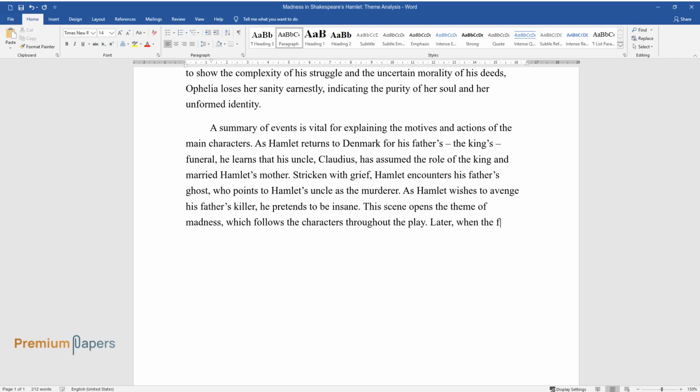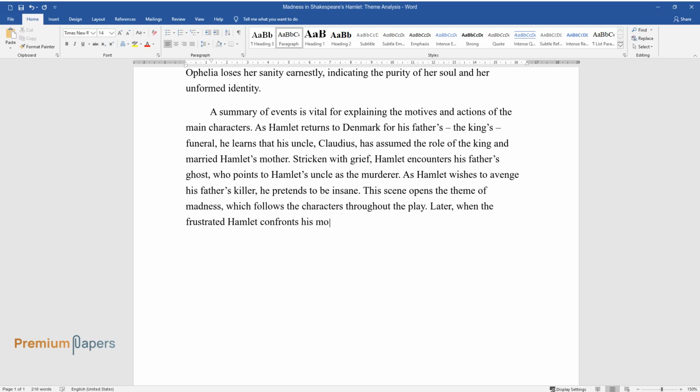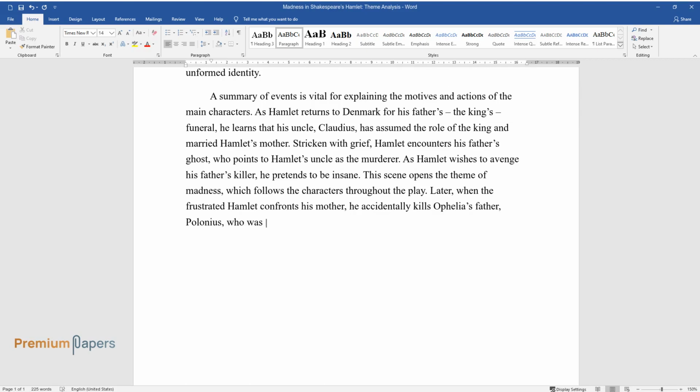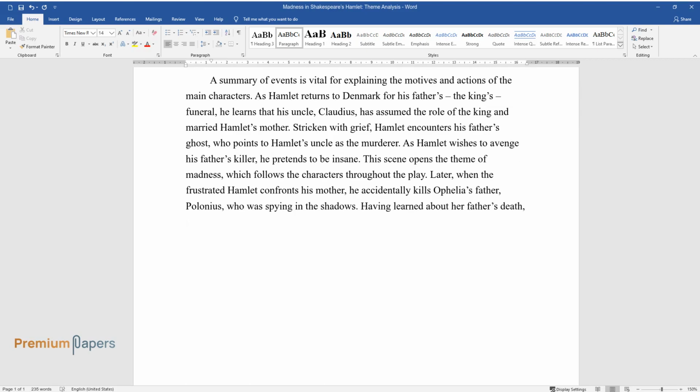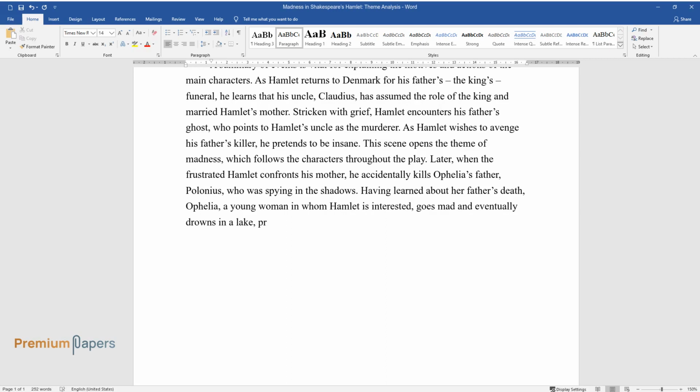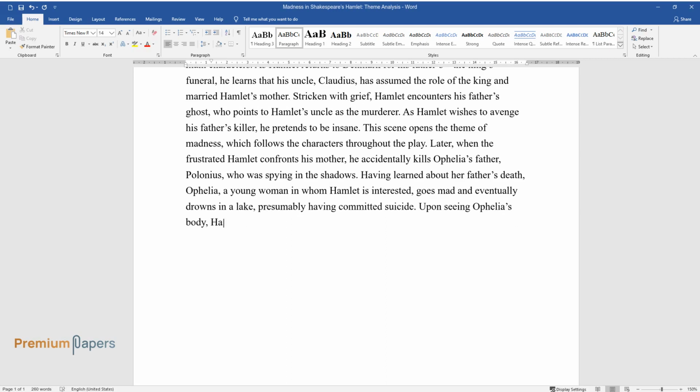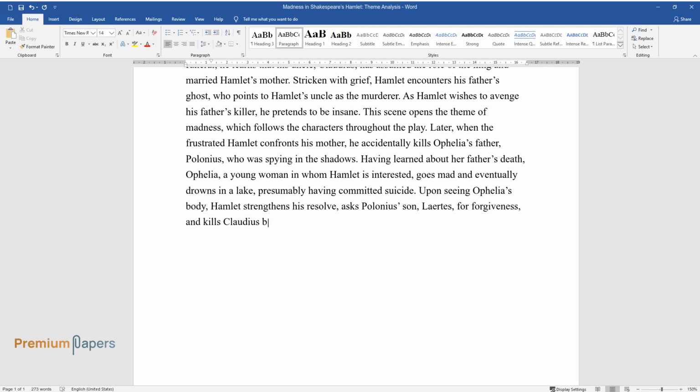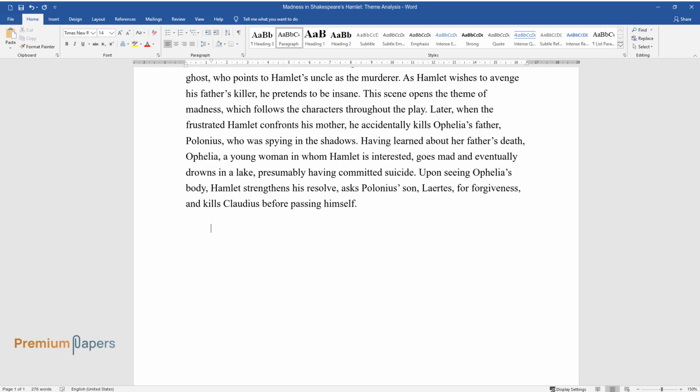Later, when the frustrated Hamlet confronts his mother, he accidentally kills Ophelia's father, Polonius, who was spying in the shadows. Having learned about her father's death, Ophelia, a young woman in whom Hamlet is interested, goes mad and eventually drowns in a lake, presumably having committed suicide. Upon seeing Ophelia's body, Hamlet strengthens his resolve, asks Polonius' son, Laertes, for forgiveness, and kills Claudius before passing himself.